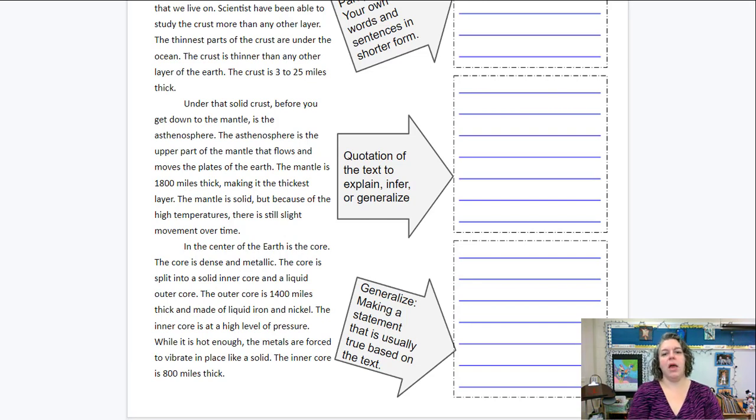Okay, next paragraph. Under that solid crust, before you get down to the mantle, is the asthenosphere. The asthenosphere is the upper part of the mantle that flows, it moves the plates of the earth. The mantle is 1,800 miles thick, making it the thickest layer. The mantle is solid, but because of the high temperatures, there is still slight movement over time. So if we wanted to have a quotation of the text to explain, infer, or generalize, I could do that right over here.